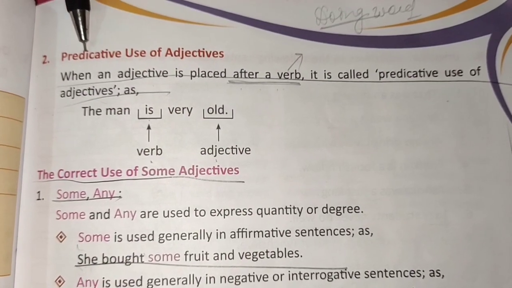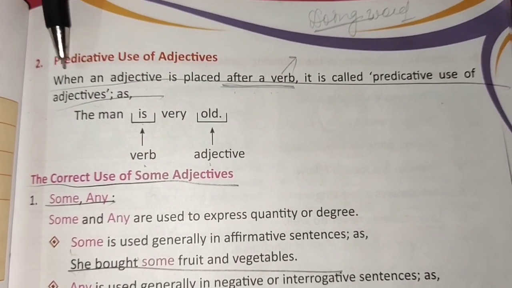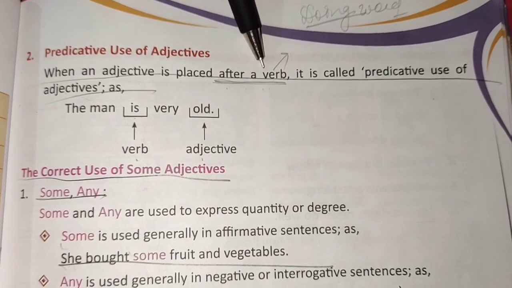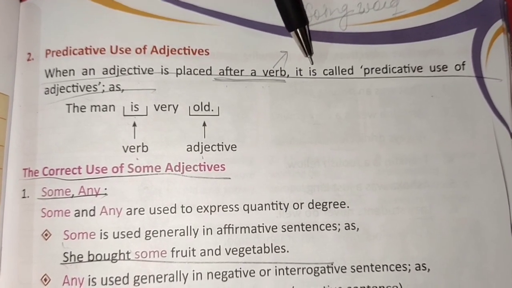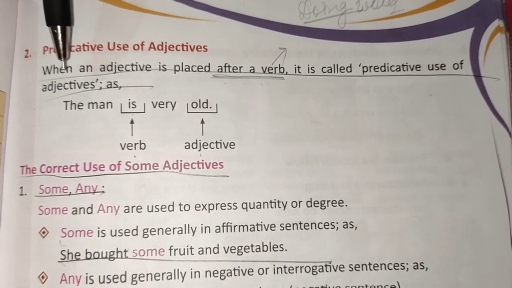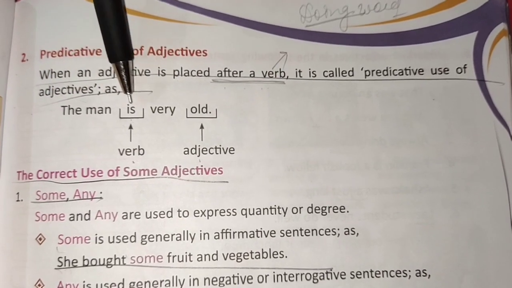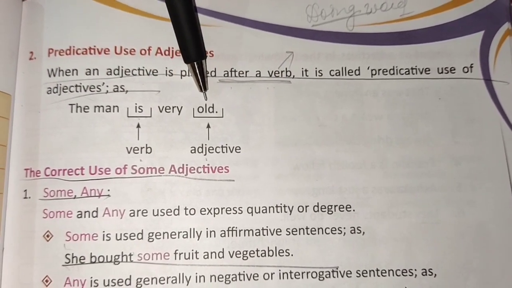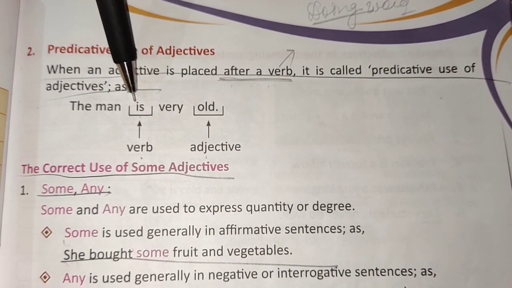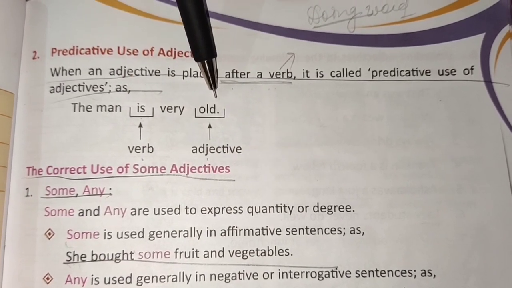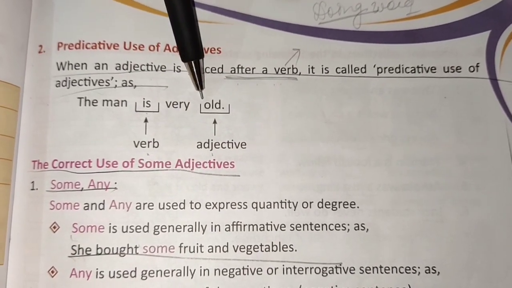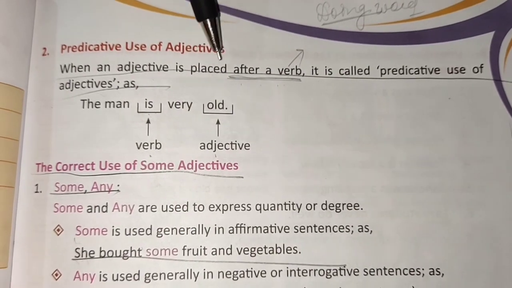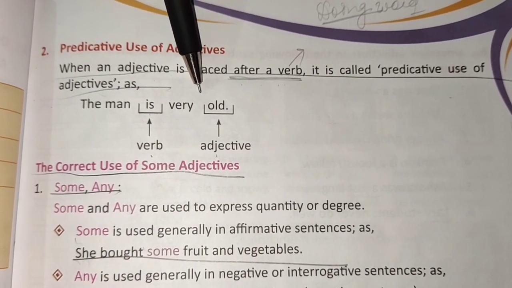Second, predicative use of adjective. When an adjective is placed after a verb, it is called predicative use of adjective. Example, the man is very old. Now the verb is here and the adjective is old. It is placed after the verb. So this is called predicative use of adjectives.